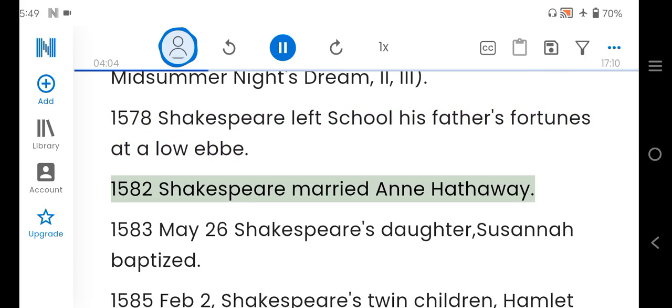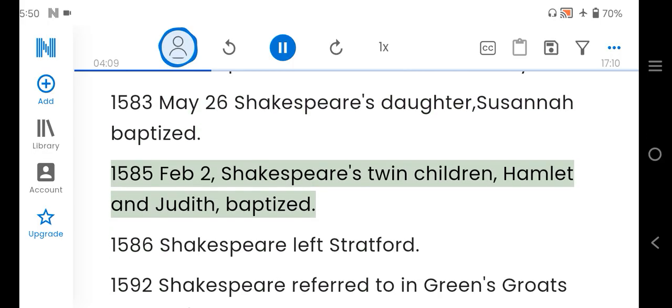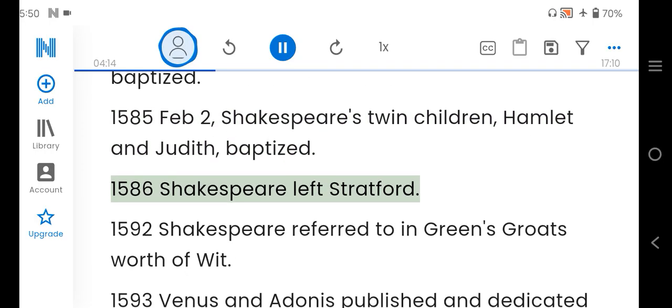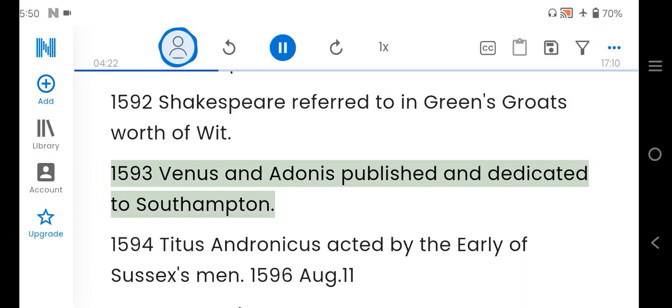1582 Shakespeare married Anne Hathaway. 1583 May 26 Shakespeare's daughter, Susanna baptized. 1585 February 2, Shakespeare's twin children, Hamlet and Judith, baptized. 1586 Shakespeare left Stratford. 1592 Shakespeare referred to in Greene's Groatsworth of Wit. 1593 Venus and Adonis published and dedicated to Southampton.